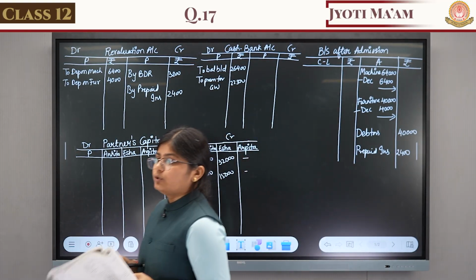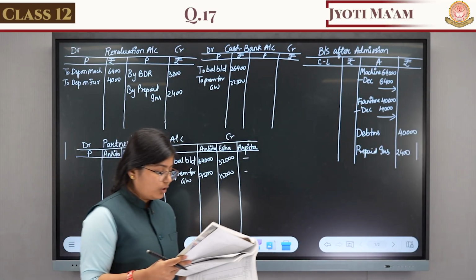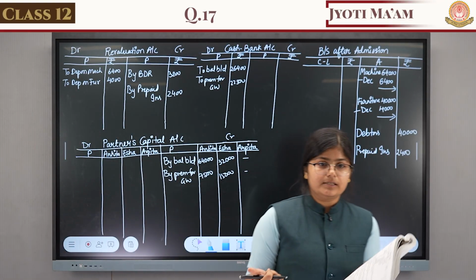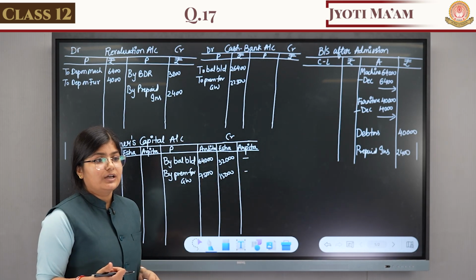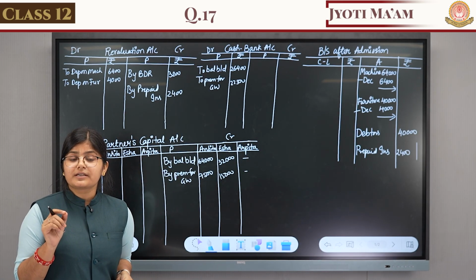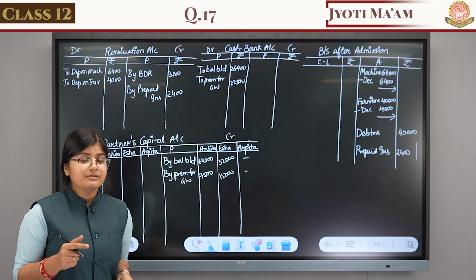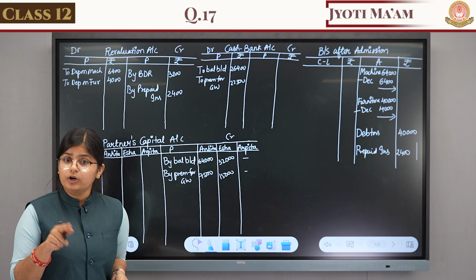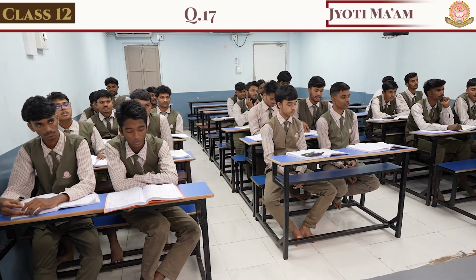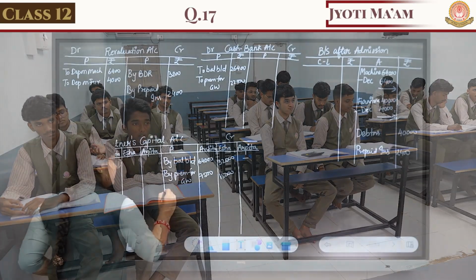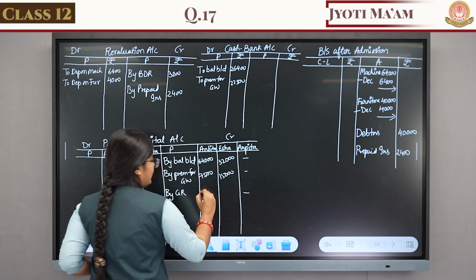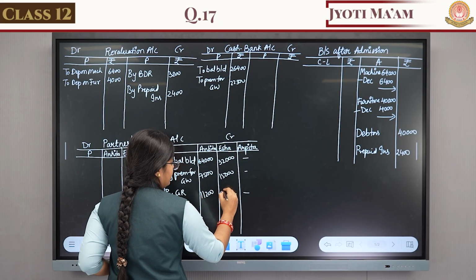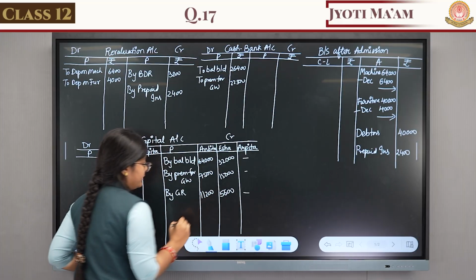Now coming to the balance sheet. On the liability side, capital is done. General reserve: this reserve is created from profit, that's why it will be distributed among old partners in the old ratio, 11,200 and 5,600.